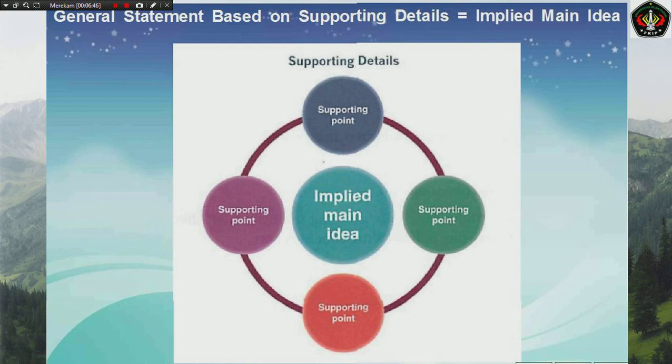Number 3: general statement based on supporting details. The third type of implied main idea occurs when the author presents a series of supporting details only. The reader can fairly easily understand what the overall point is, but has nothing stated in the passage to work with, as in methods number 1 and number 2 before.